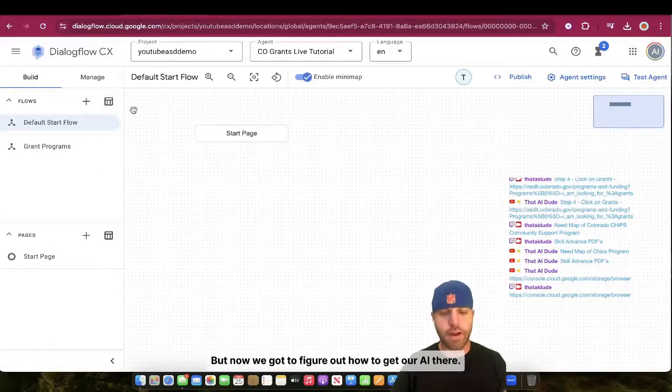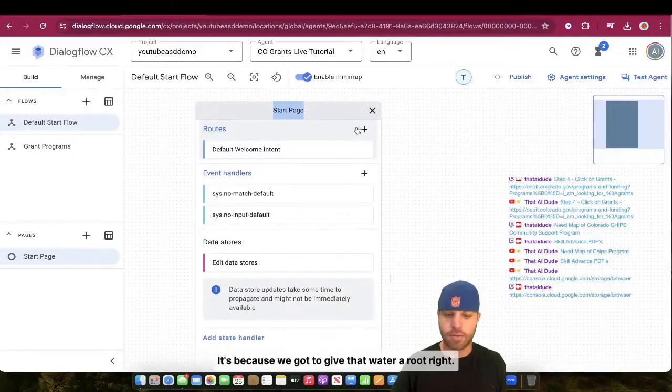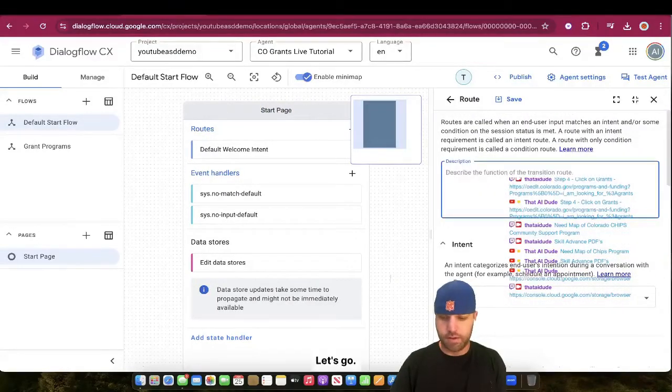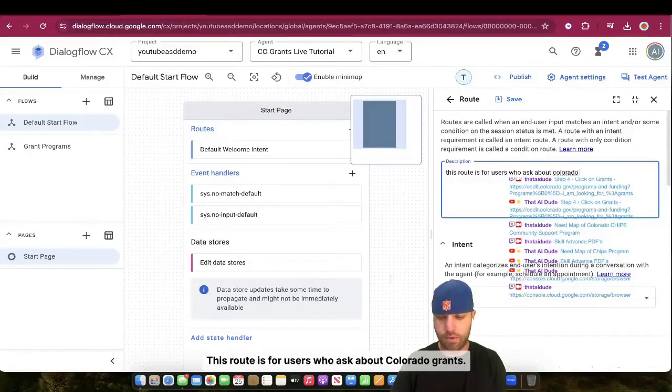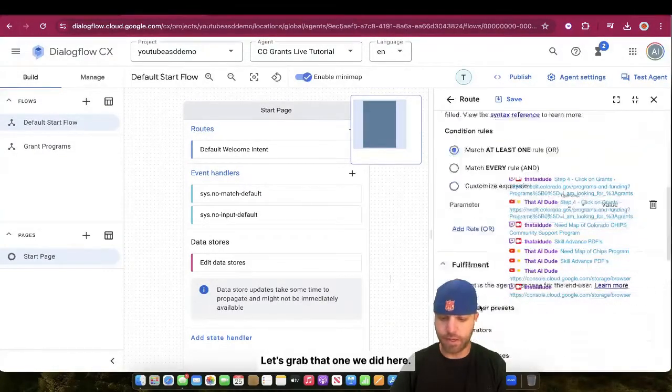But now we got to figure out how to get our AI there. We have our flow over here, but not here. It's because we got to give that water a route, right? Let's flow it. This route is for users who ask about Colorado grants. Okay. Intent. Let's grab the one we did here.